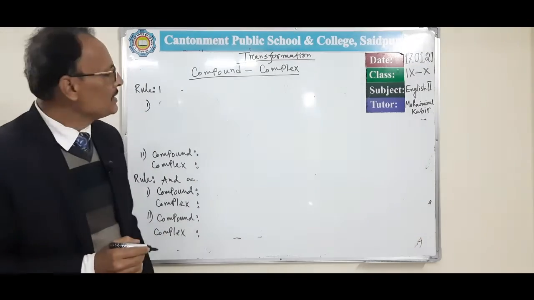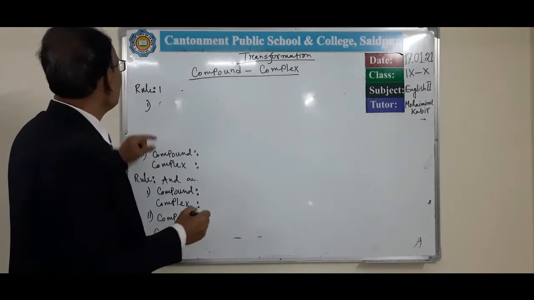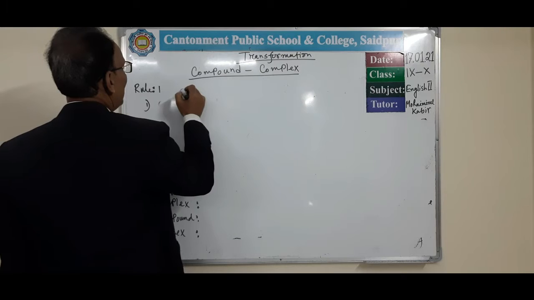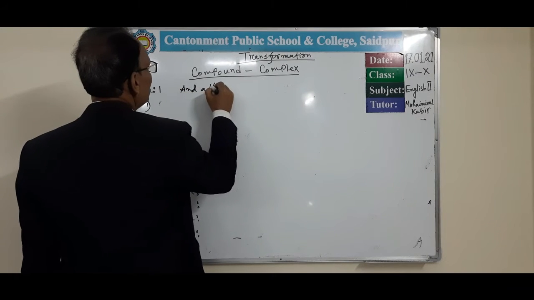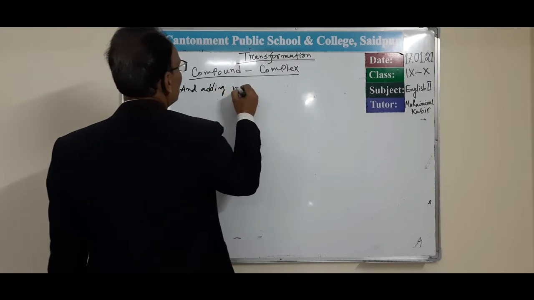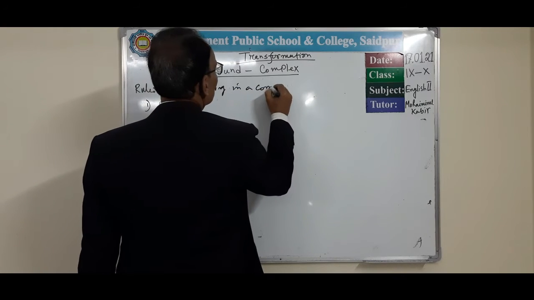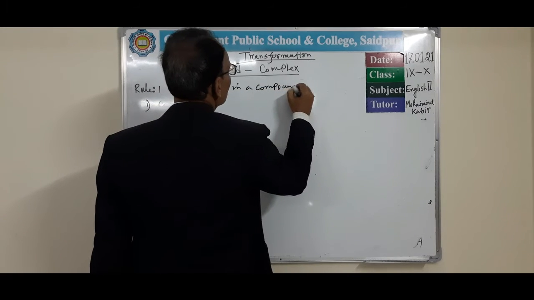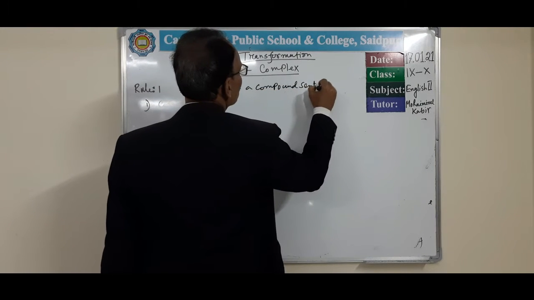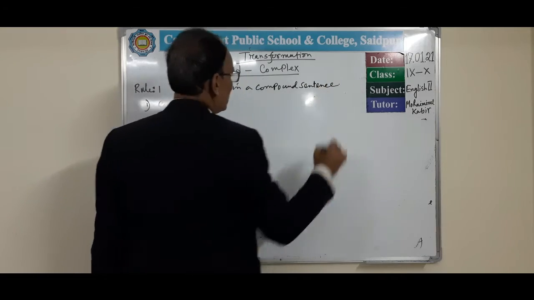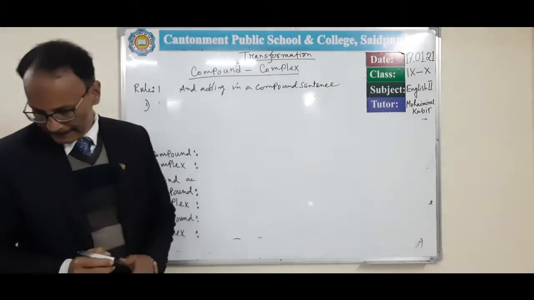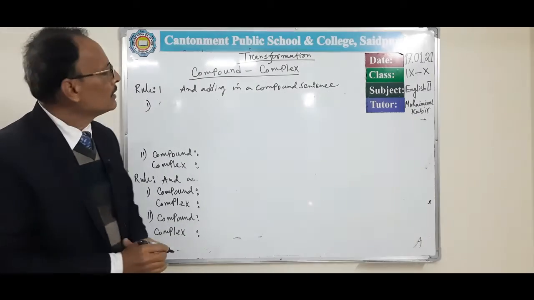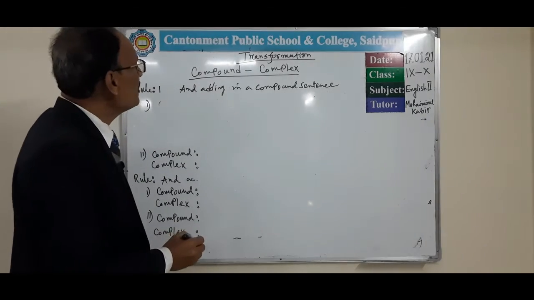For example, if the sentence contains 'and' in a compound sentence, and if the clause carries very or great.